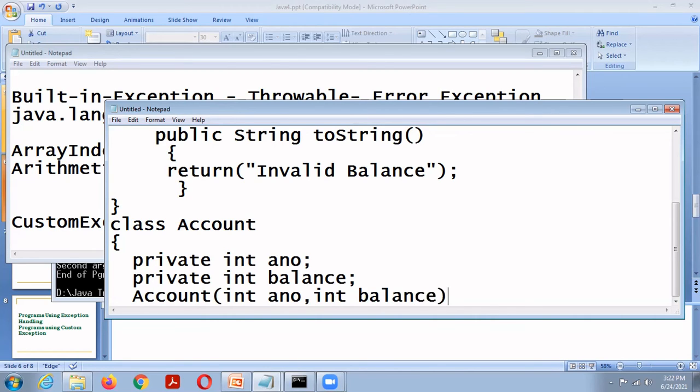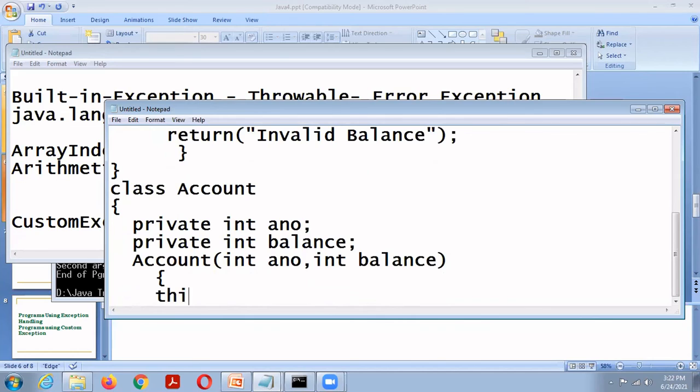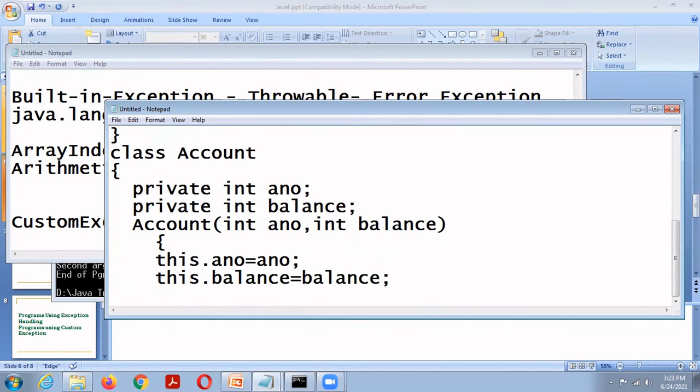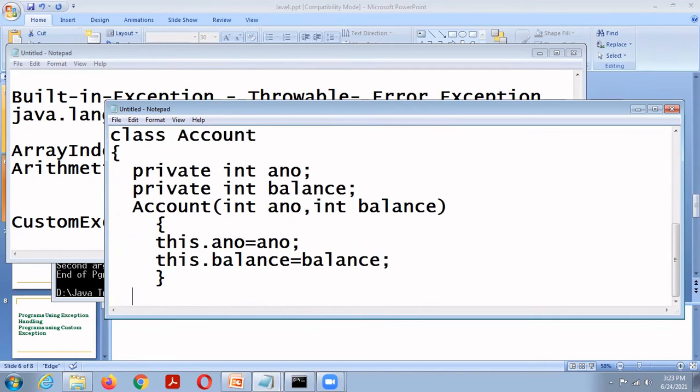That is this dot account number equal to account number, then this dot balance equal to balance. Then public void display.